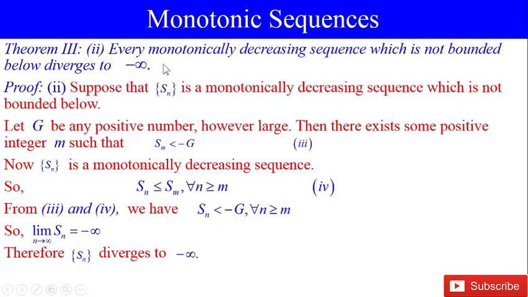Part 2. Every monotonically decreasing sequence which is not bounded below diverges to minus infinity. Similarly, we can prove this. Suppose that Sn is a monotonically decreasing sequence which is not bounded below. Let G be any positive number, however large. Then there exists some positive integer m such that Sm is less than minus G.